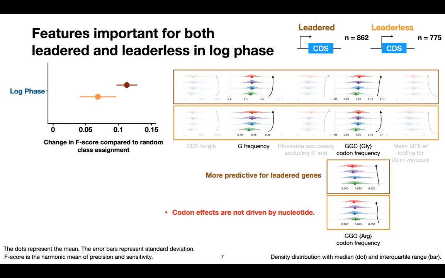Such results indicate that the codon effect on messenger RNA degradation may not be driven by its nucleotide composition.